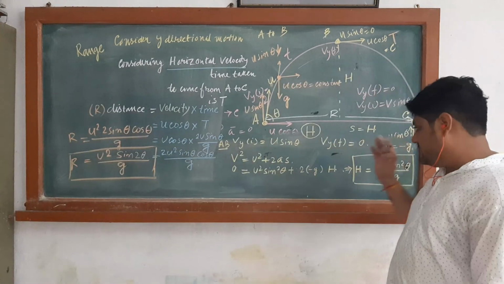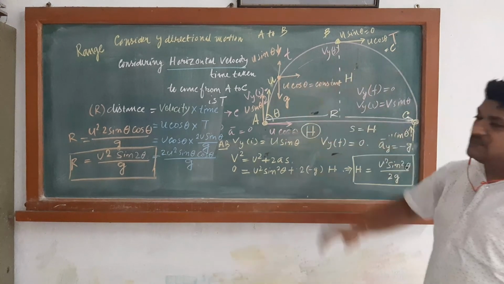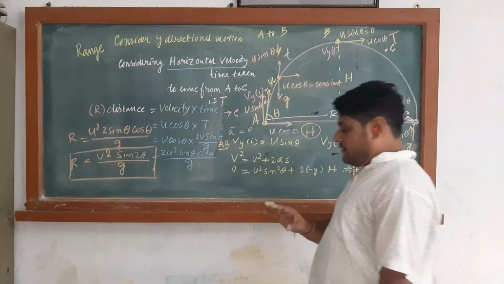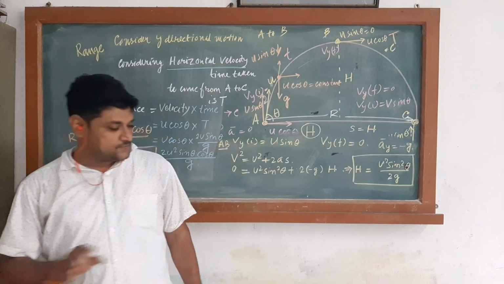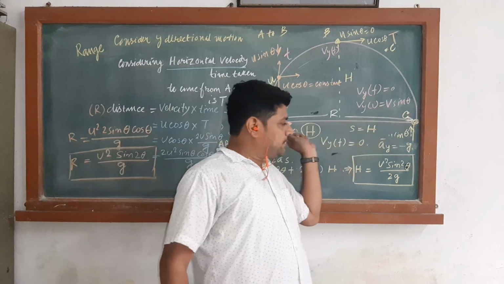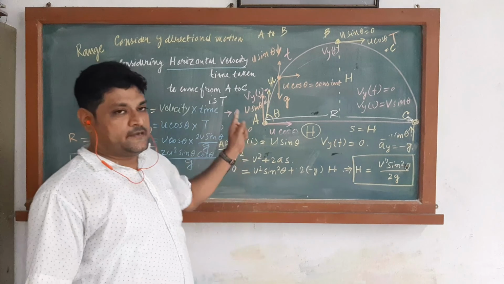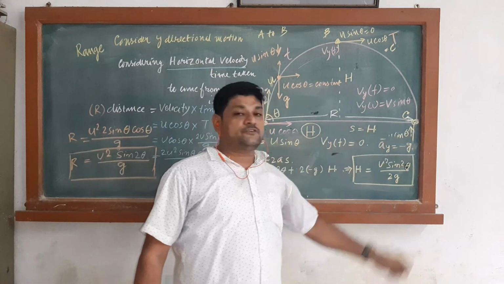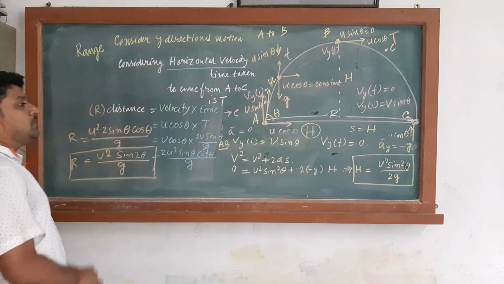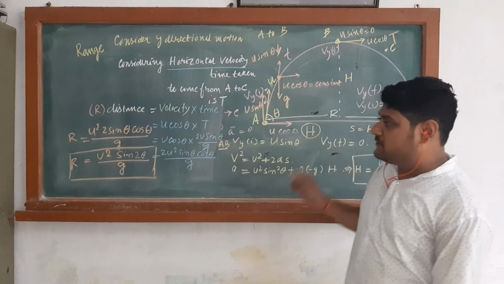So g is constant throughout this path, and the horizontal velocity is constant throughout this path. That is, the horizontal acceleration becomes 0 as the horizontal velocity is constant. So in this way you can solve any kind of numerical.